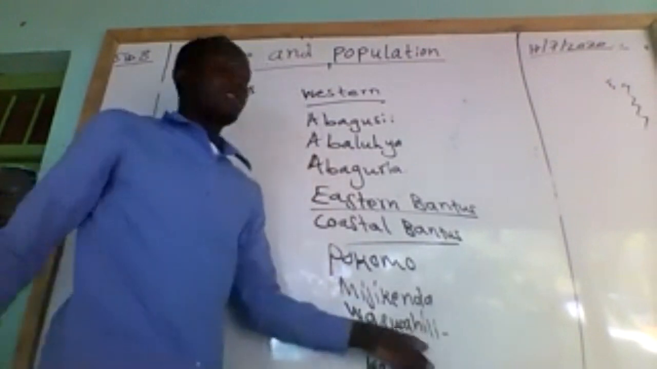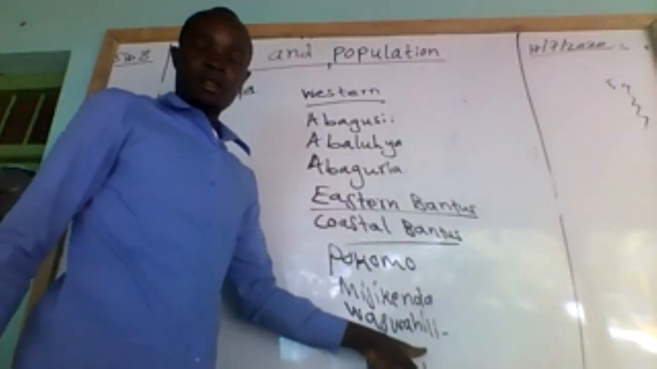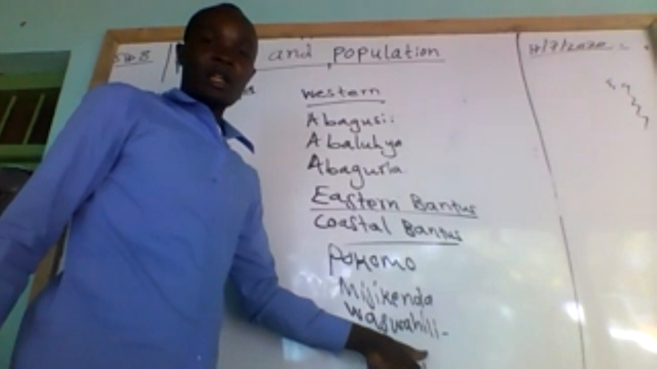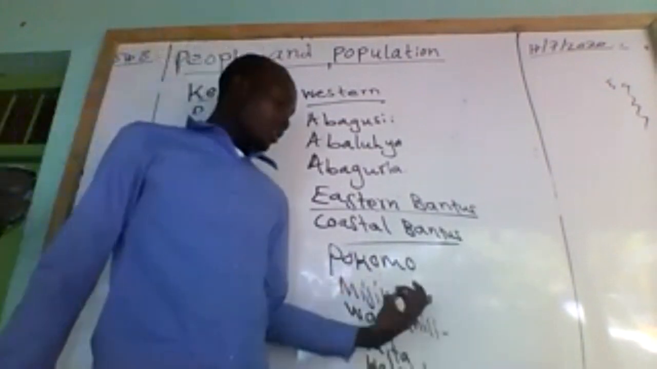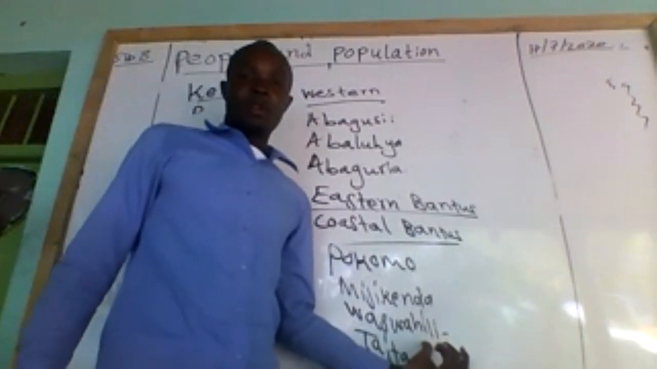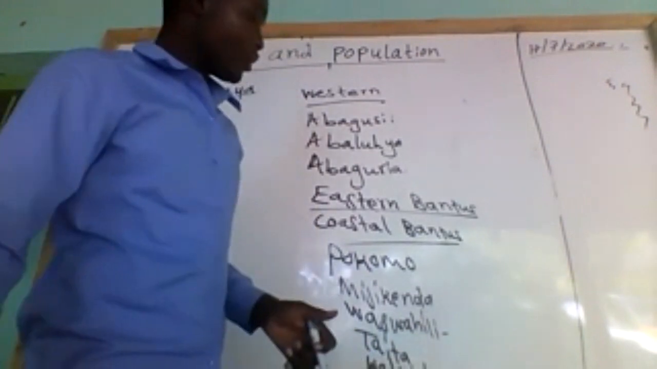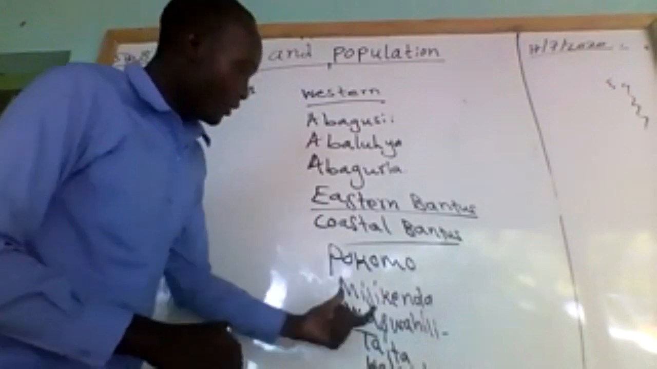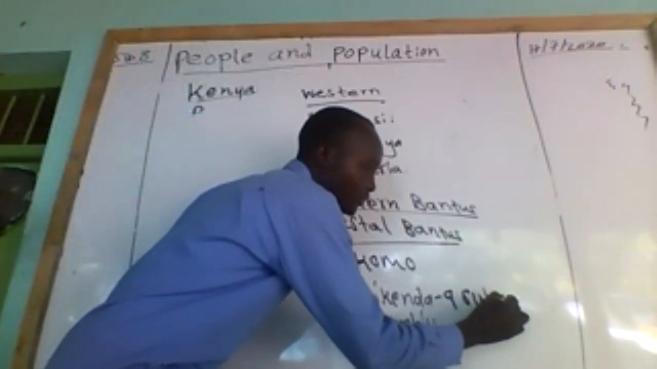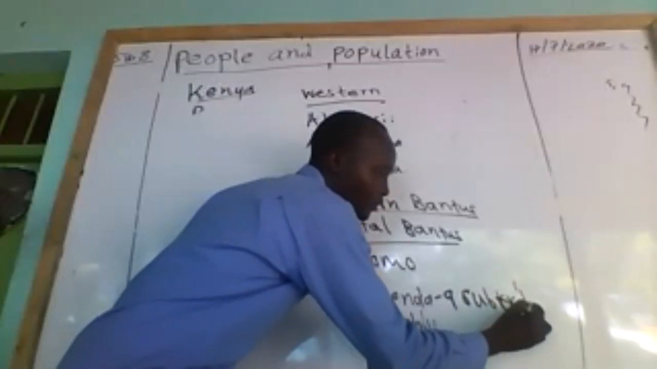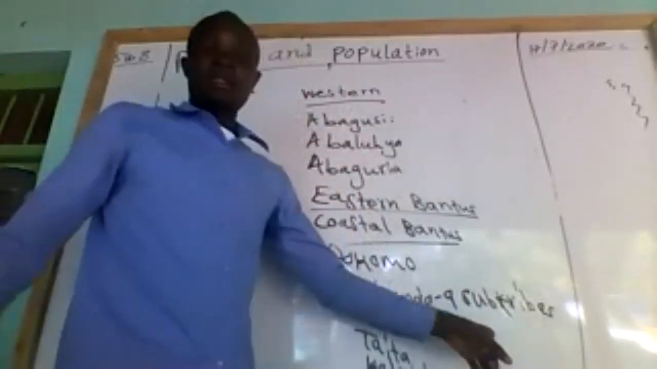Swahili, remember, is a descendant of the Arabs and the Bantu of the coastal areas. So the Bantu interacted and intermarried with the Arabs to give rise to what we call the Swahili people. Then Mijikenda. Mijikenda means the 9 subtribes.